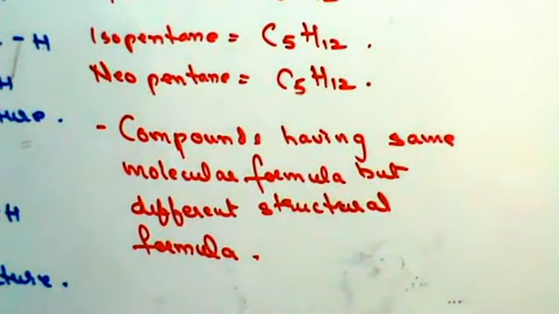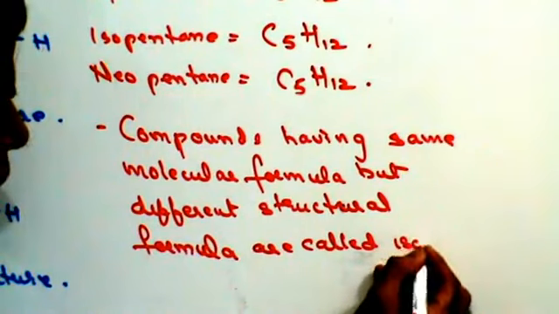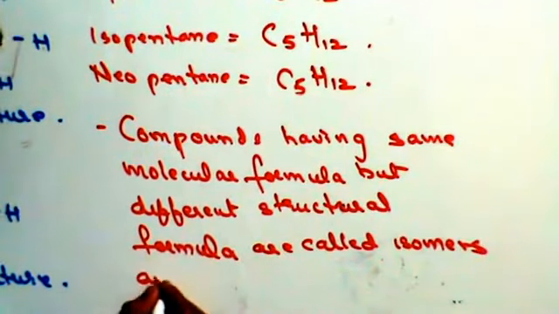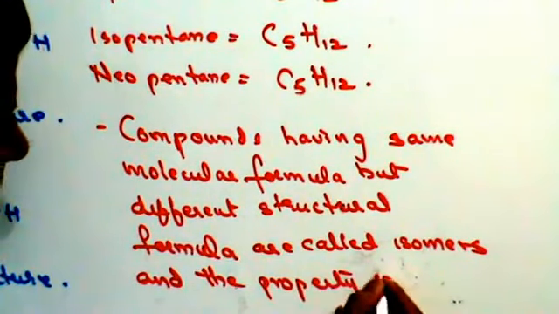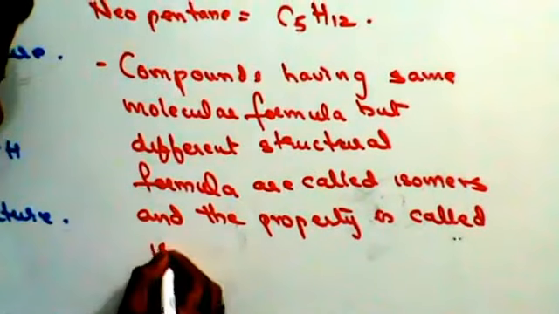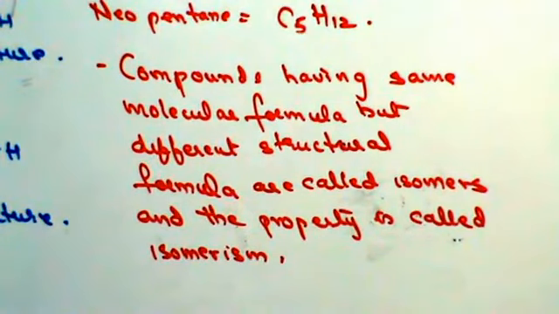Compounds having same molecular formula and different structural formulas are called isomers, and the property is called isomerism. Right? Do we understand what is isomerism? So isomerism is a property wherein you have same molecular formula but different structural formula. Right? Do we understand this? Okay, we'll stop this here for the day. Thank you very much.